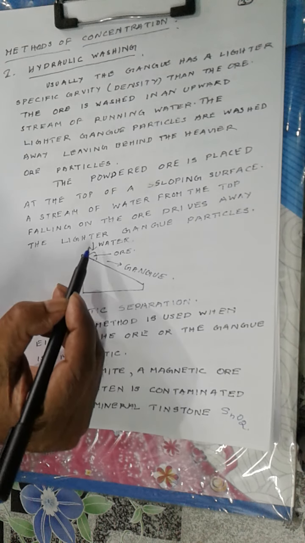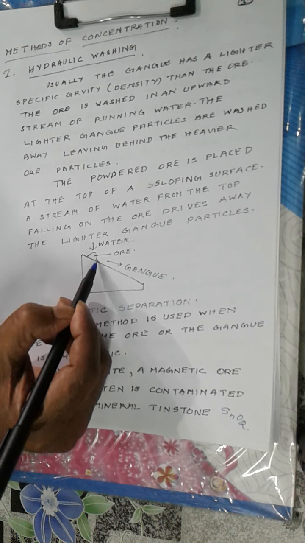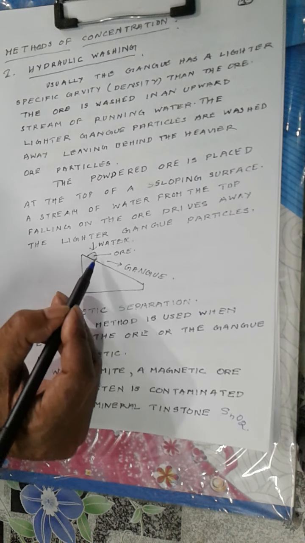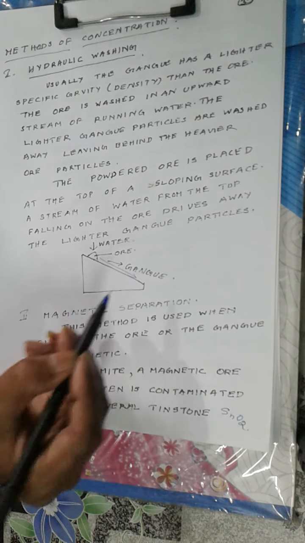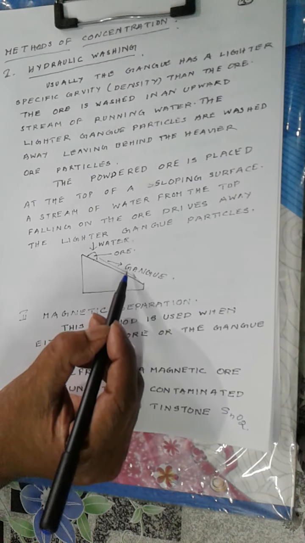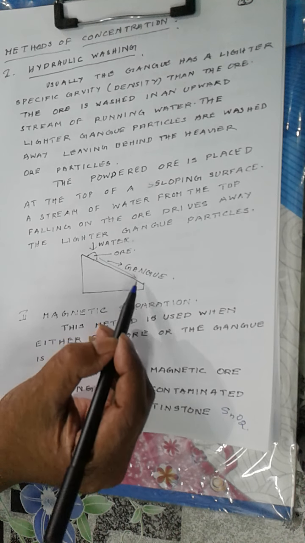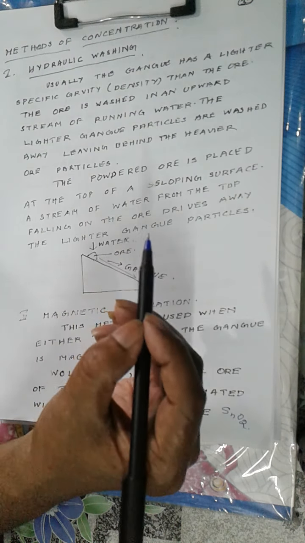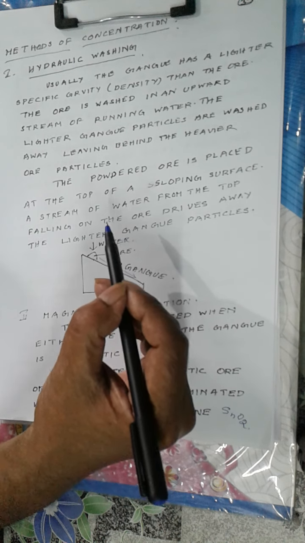Now when a stream of water flows over the ore placed as a heap here, the lighter gangue particles are driven in the stream of water. So that causes a concentration of the ore particles. So lighter gangue particles are washed away to a maximum extent, not completely. Now this is called hydraulic washing, and again known as gravity separation.